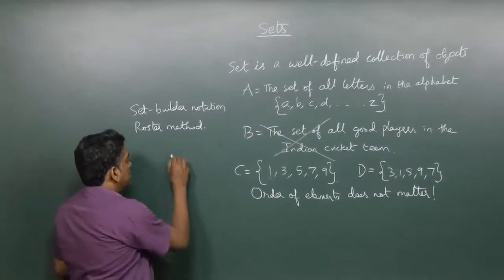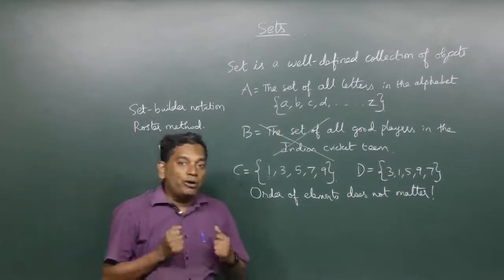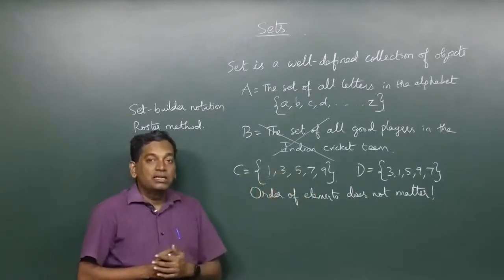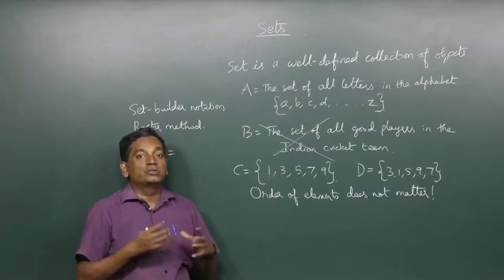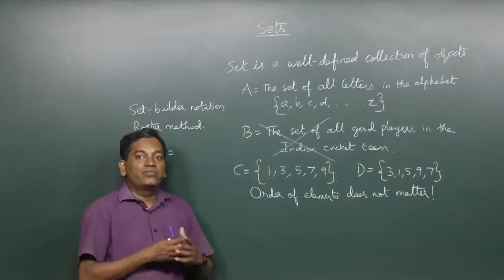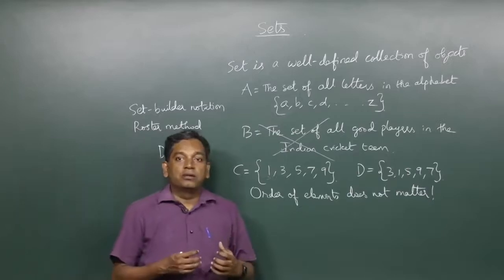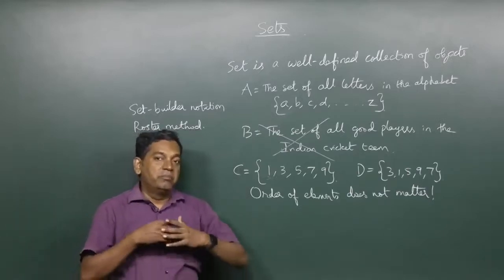For example, suppose I say D is equal to, instead of just these 5 numbers, I want to take all natural numbers, which, let's say, satisfy a particular condition. For example, these natural numbers must leave a remainder 1 when divided by 4.